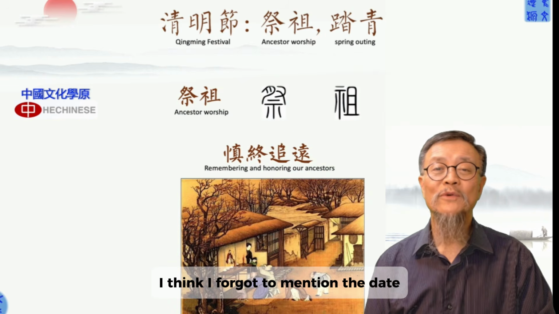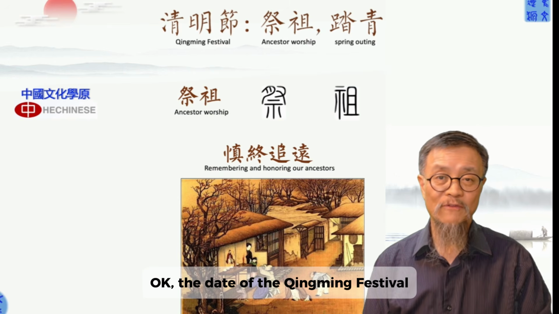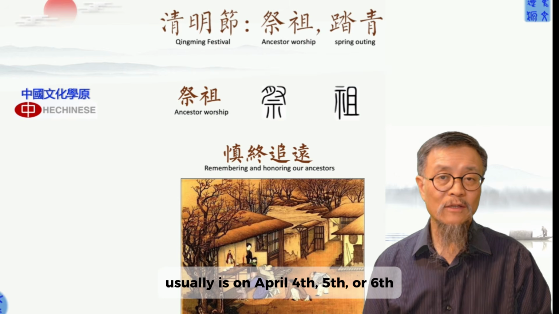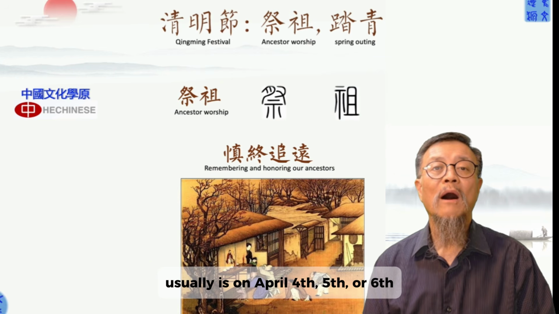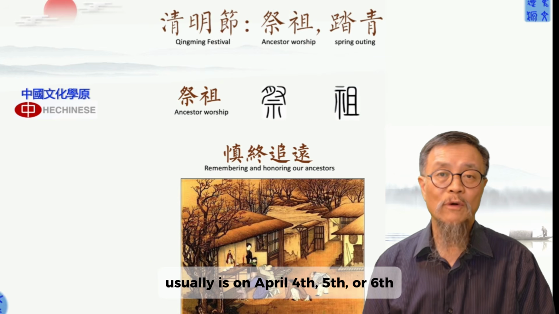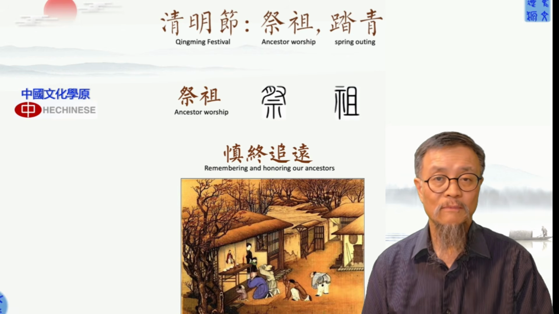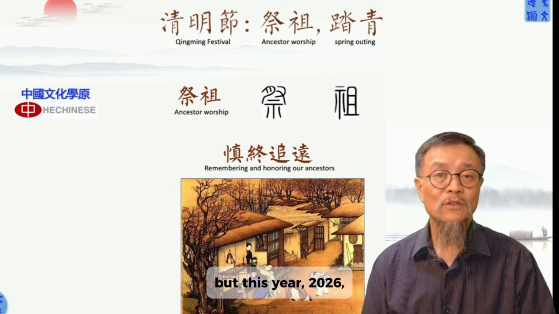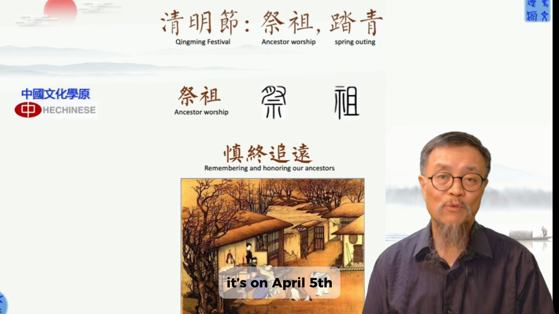I think I forgot to mention the date. Okay, the date of the Qingming Festival is usually on the 4th or 5th or 6th of April each year, based on the traditional Chinese calendar. But this year, 2026, it's on April 5th.